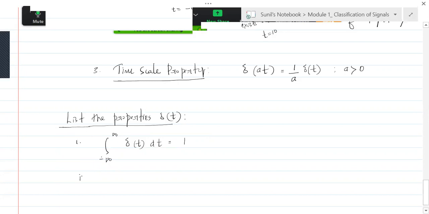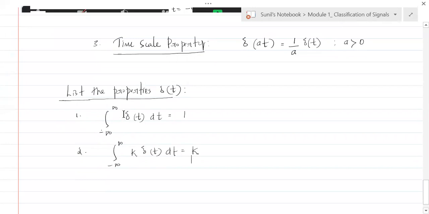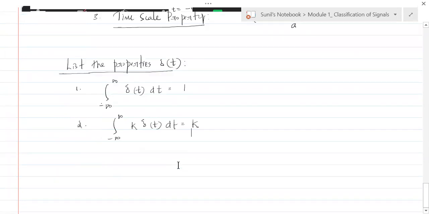And if there is a number k into delta of t, then this is actually equal to k. Everybody understand that? See, beside this delta of t, it is as good as saying 1 into delta of t, then it is 1. If you have k into delta of t, then it is k. So area under the impulse is 1 here. Here area under the impulse is k because there is k beside delta of t. Understand that? Now the product property.